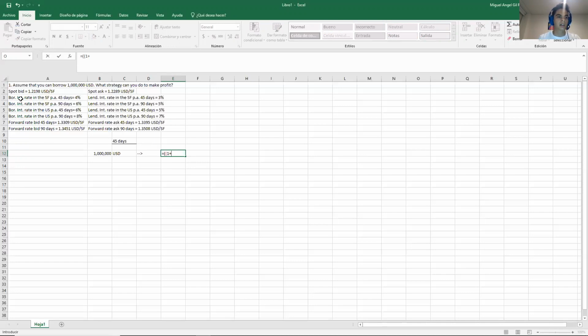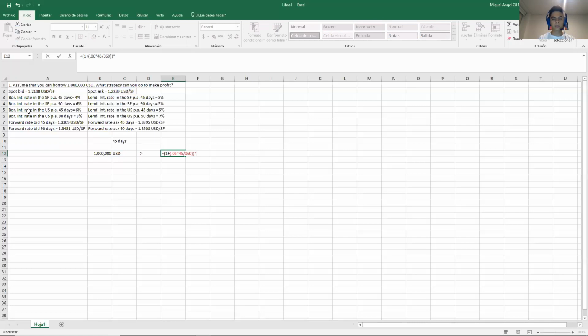So either any of these four. I am in the US, so this or this, not in Switzerland, in the US. So one of these two. And finally 45 days, because I am doing the forward at 45, so I will have to use 6%. So it will be 0.06 times 45, that's the days, over 360.